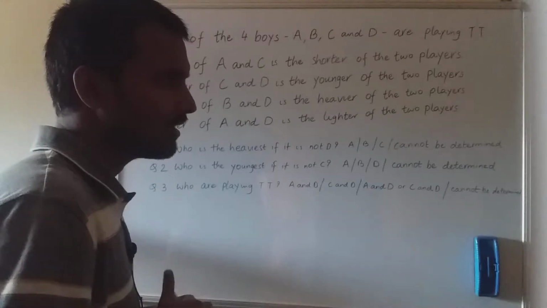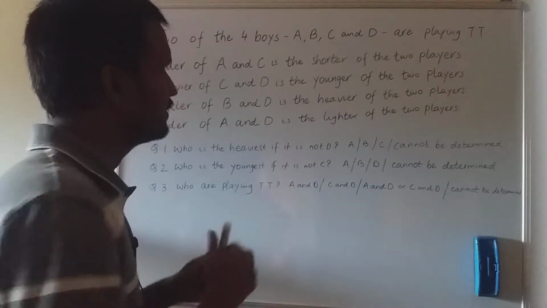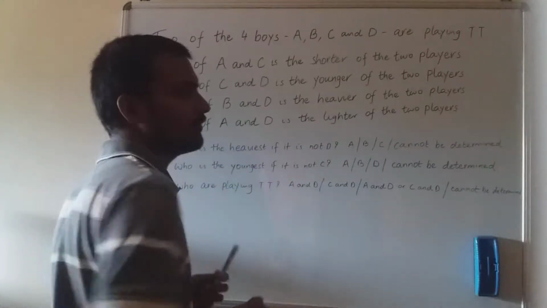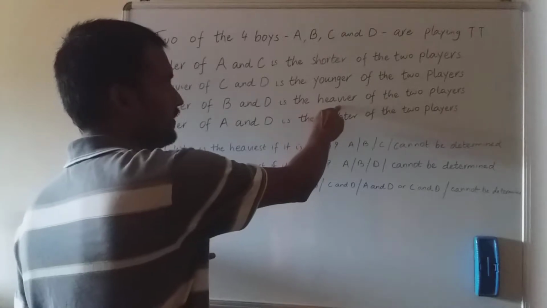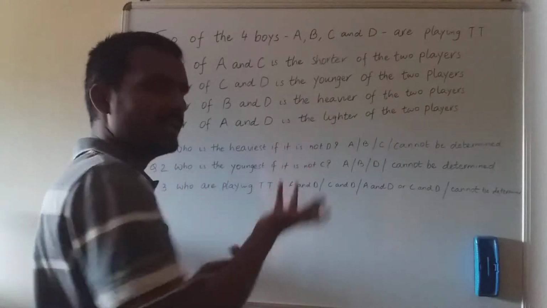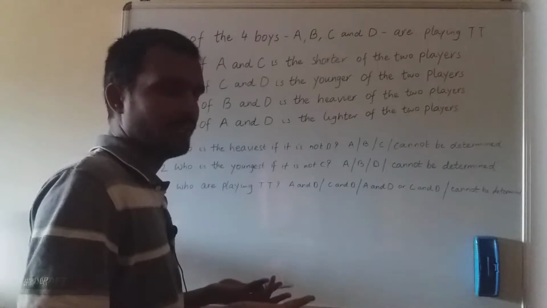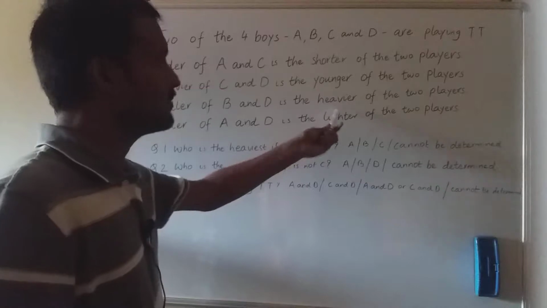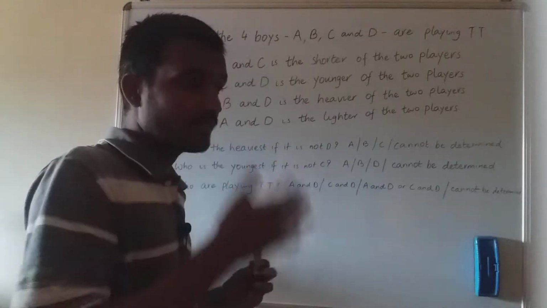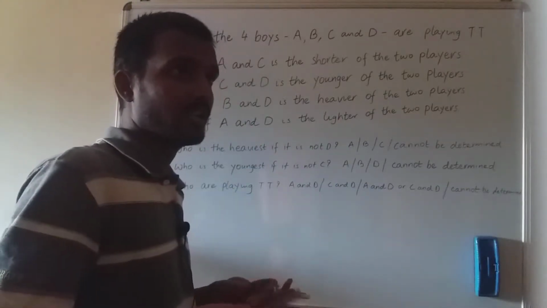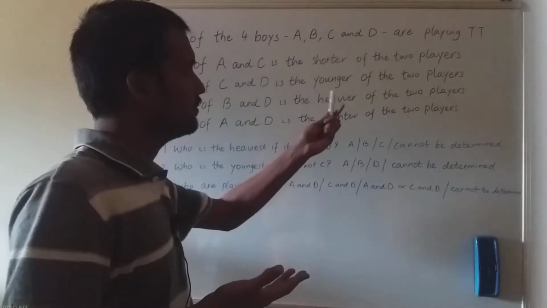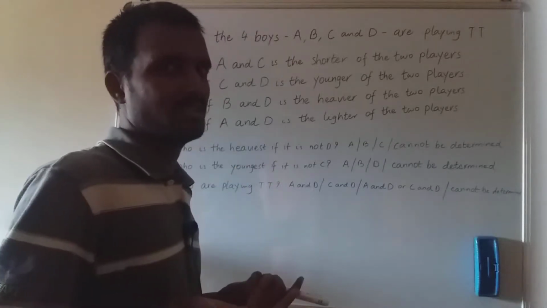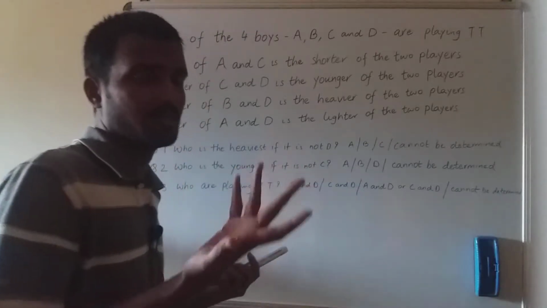which 2 words are opposite of each other? Out of the 4, these 2 are opposite of each other. So if any one of them is heavy, then that player can't be light in the same vein. He has to be, and the other player should be lighter. So I just picked it up. Okay, I'm just saying that after reading it 5-6 times, I was thinking how to go ahead. Then I thought, okay, based on this, it was my gut feeling, you can say. There is no logic or reasoning. Maybe somebody else could have done it in some other way, in a better way.